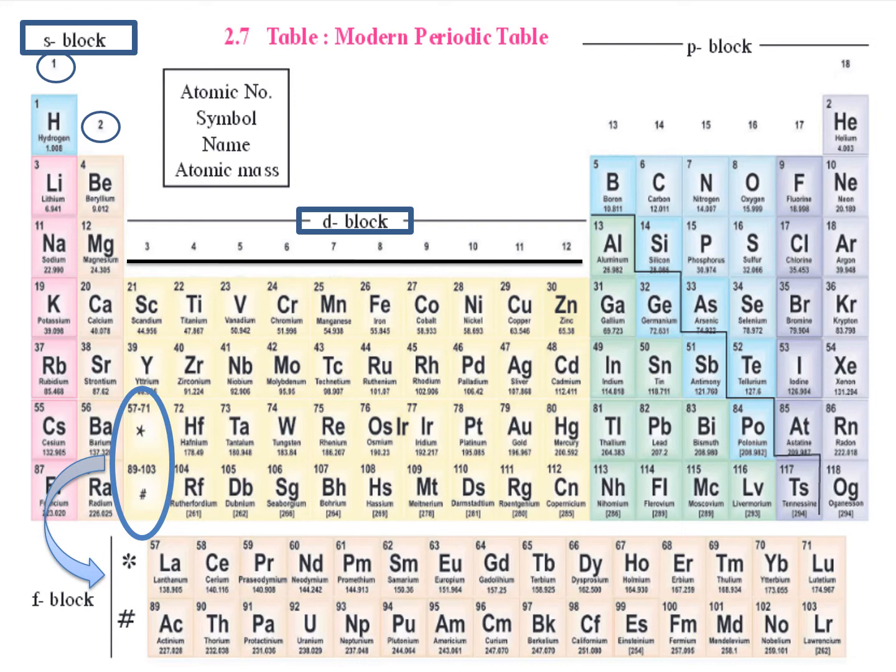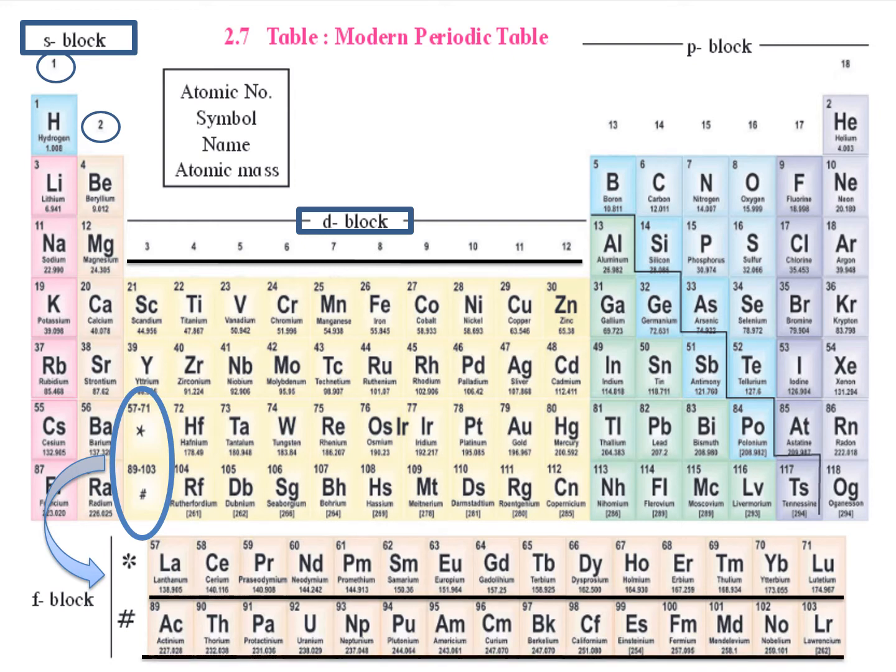Okay, if you see lanthanide series, now why is it called lanthanide series? Because it starts with the element lanthanum. And why is it called actinide series? Because it starts with the element actinium. Okay, why is that 57 to 71 shown? Because this lanthanide series also has atomic numbers from 57 to 71. Okay, and why is the actinide series shown as 89 to 103? Because it constitutes the elements which have the atomic number from 89 to 103.